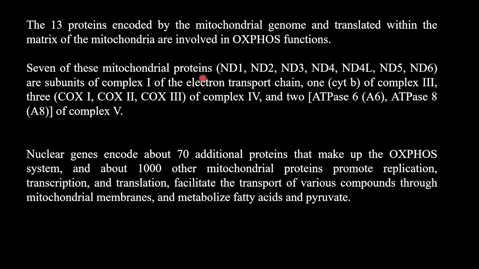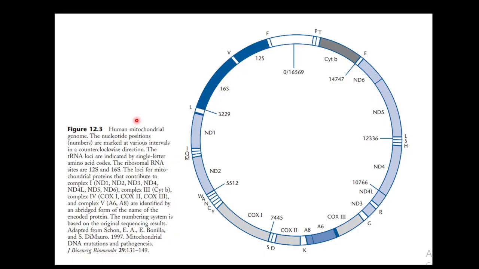For example, 7 of these proteins are forming complex 1, 1, cytochrome B, is forming complex 3, 3 are forming complex 4, and 2 are forming complex 5. If you see here, you can see mitochondrial DNA is circular in nature. These are the proteins 1, 2, 3, 4, 4L, 5, and 6.